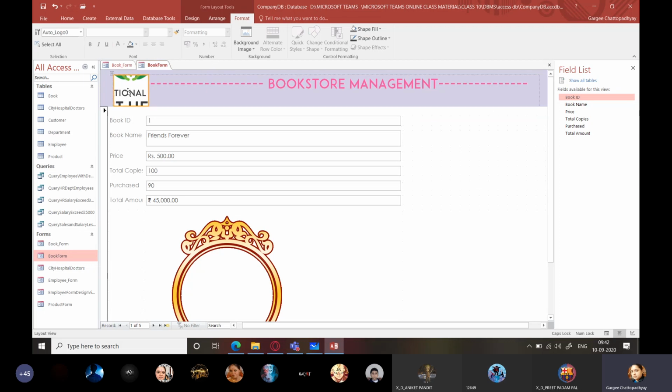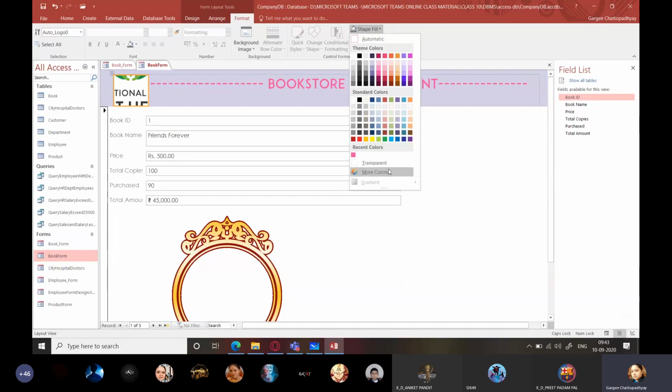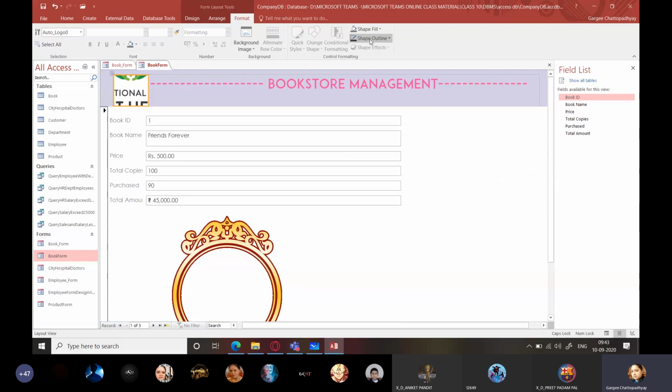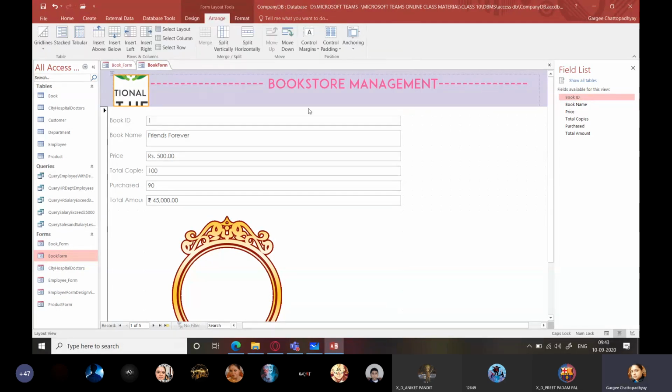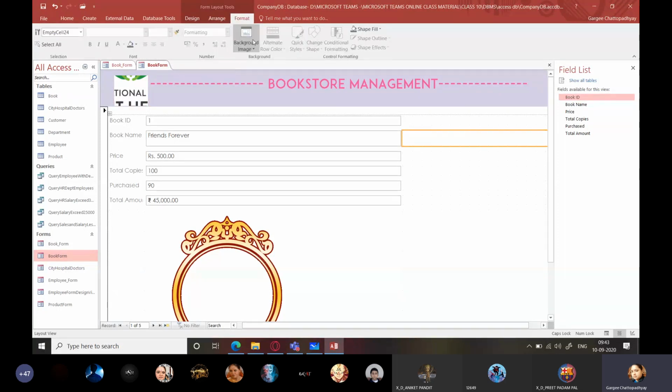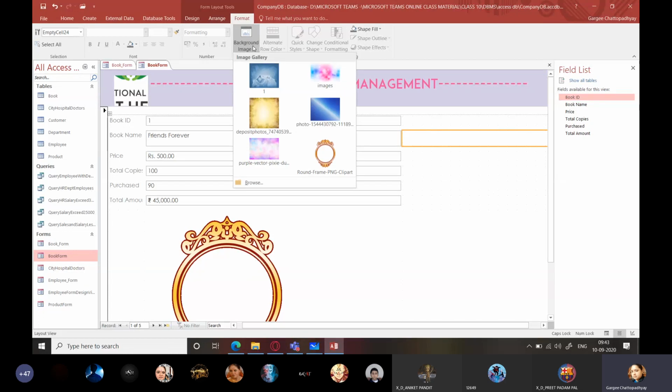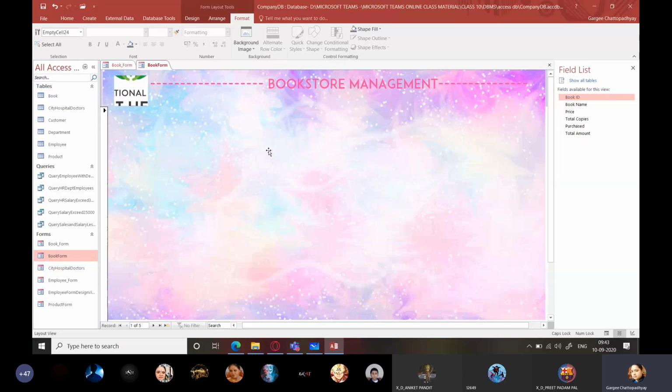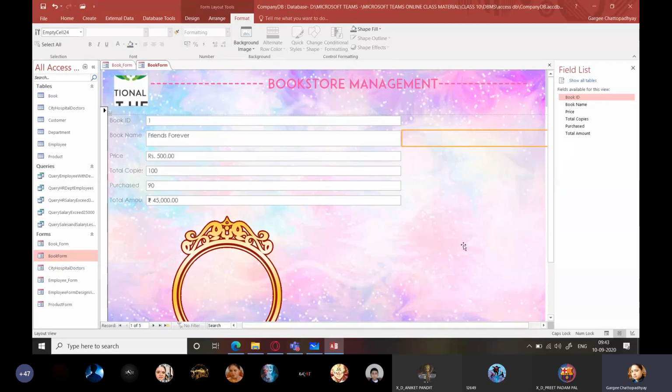Now next comes, okay, let me try to change this. So I've selected this logo over here, and let me see if I can just change it. So I'll go to shape fill. Okay, I don't have options for this, right? Fine. Okay, we can't make any more changes here. Next is background color. So I'll go to format, and here you can see background image. So we'll click on background image, and if you want, you can give an image in the background. So I'm selecting this one. So it appears as my background image.